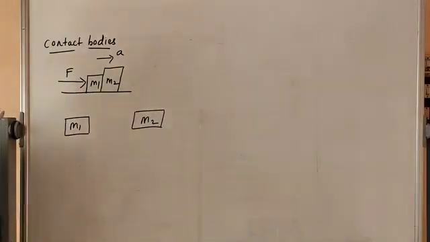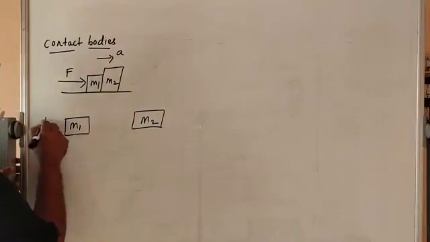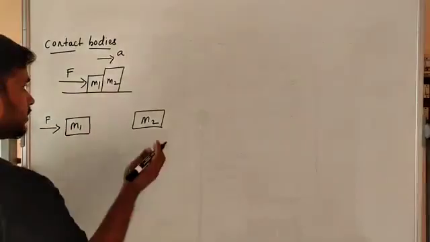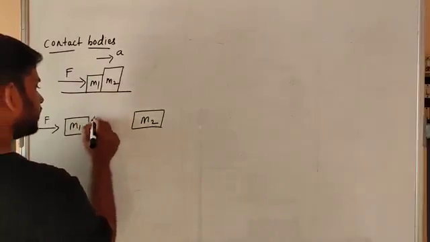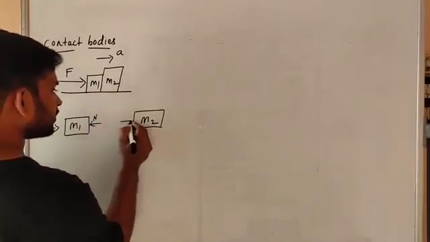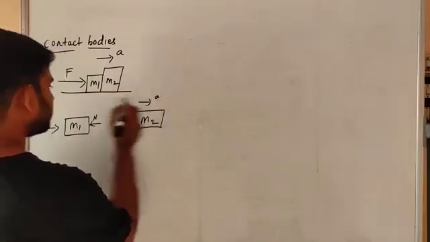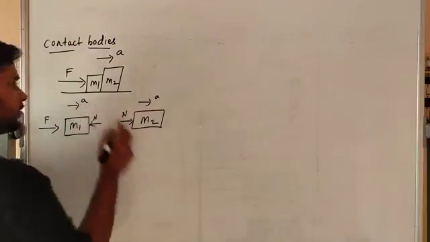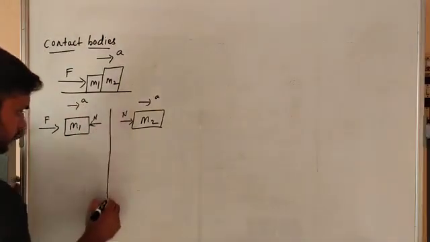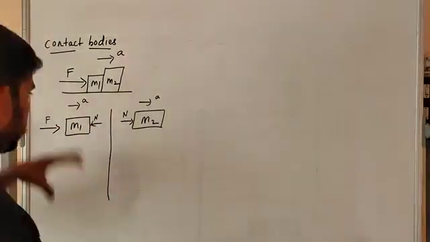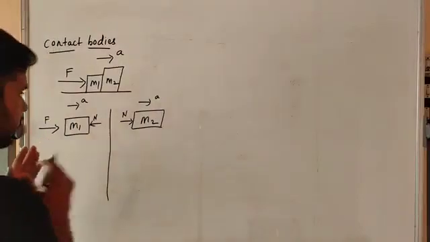Now you have to apply the force. The normal reaction is always positive. So the normal reaction is in this direction here, and the normal reaction is in this direction here. And acceleration A here, here also acceleration A. The acceleration is the same, nothing changes. So now you write on this diagram: upward forces are equal to downward forces.